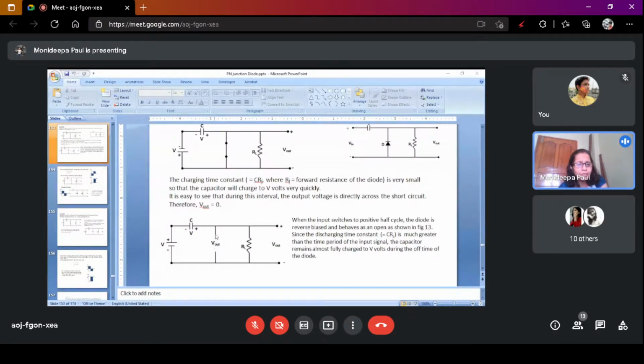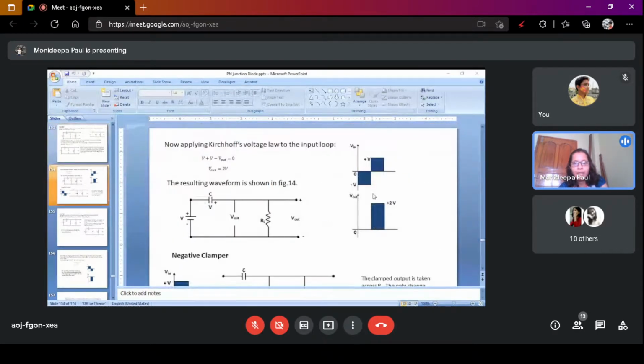So what is the voltage across the load resistance, or V output? V output is equal to this voltage plus this voltage. If you see the direction or terminal of the voltages, this is positive and this is negative. So this should be additive in nature. So output voltage is equal to 2V. So if you draw it, you get this is the 2V.